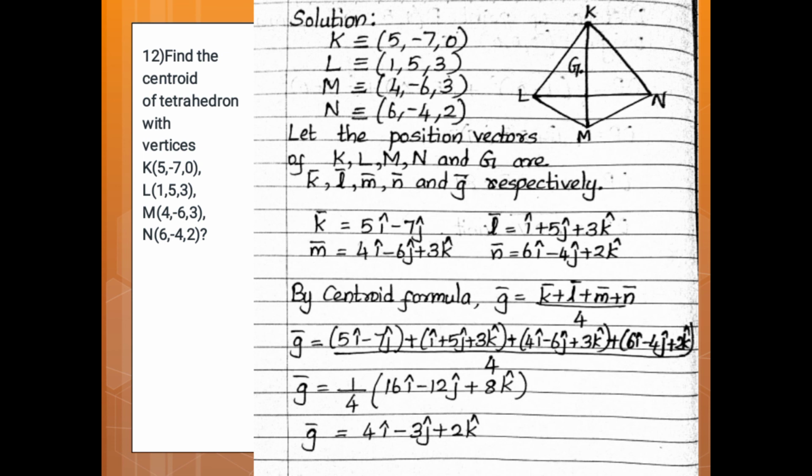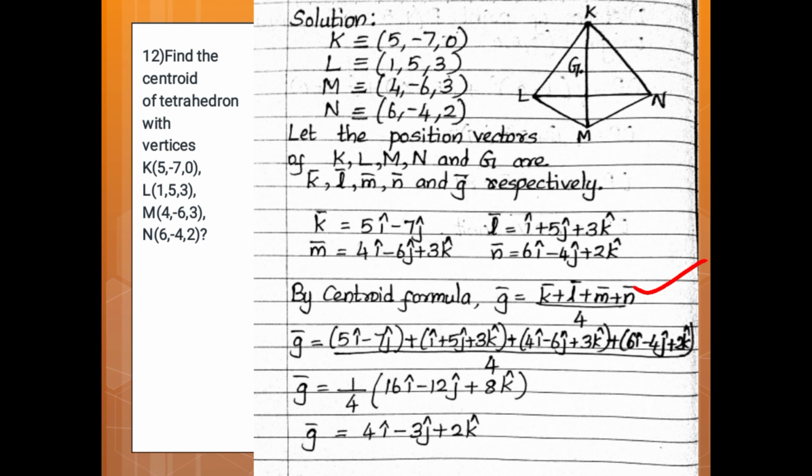Let the position vectors of K, L, M, N and G be K vector, L vector, M vector, N vector and G vector respectively. So write down the position vectors. K vector is equal to 5i minus 7j. L vector is equal to i plus 5j plus 3k. M vector is equal to 4i minus 6j plus 3k. N vector is equal to 6i minus 4j plus 2k. By the centroid formula, G vector is equal to K vector plus L vector plus M vector plus N vector upon 4.